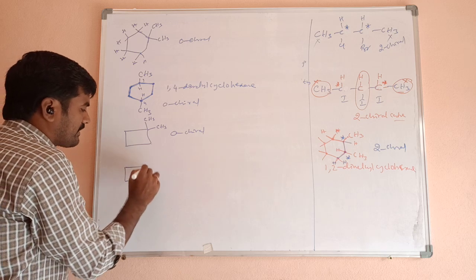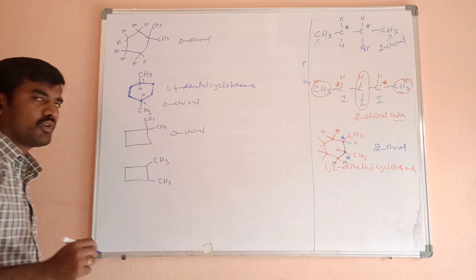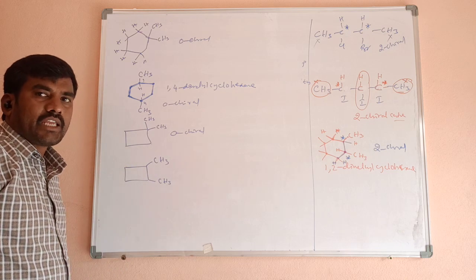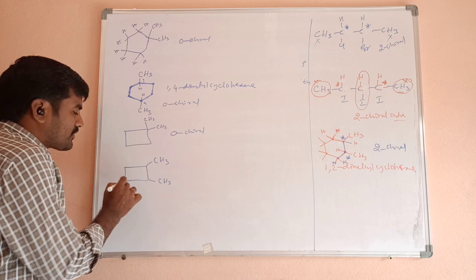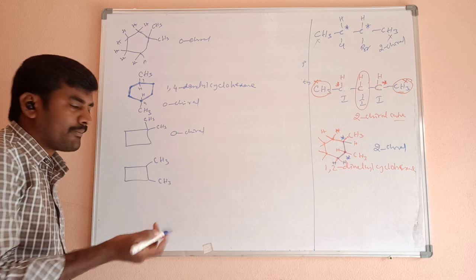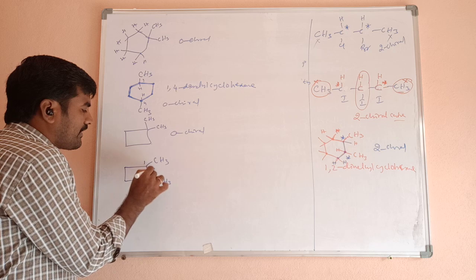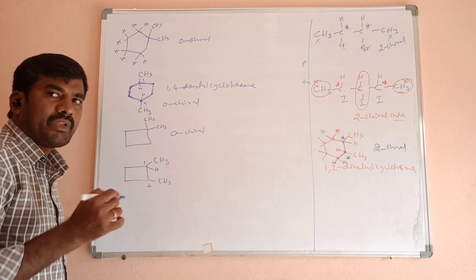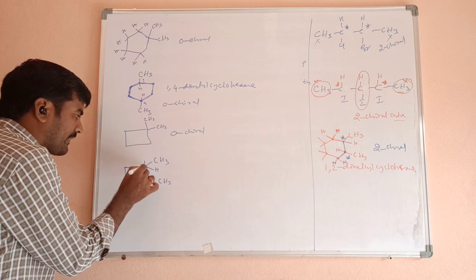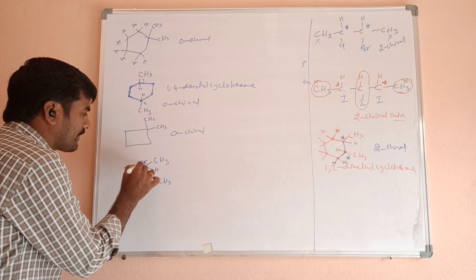Similarly, this 1,2 dimethyl cyclobutane. In 1,2 dimethyl cyclobutane, these two carbons, there is no doubt, they are not chiral atoms because two hydrogen atoms are there. What about these two carbons? 1,2 position, the first carbon has one hydrogen and then CH2 group. Remaining two groups we have to check. When we are moving down, here CH carbon is there, here CH2 carbon is there. Two different groups, so it is a chiral carbon.